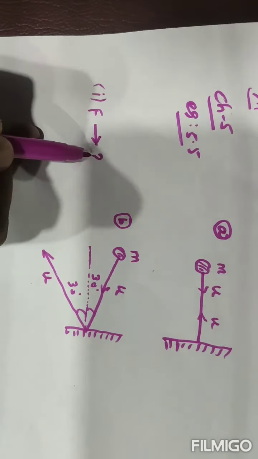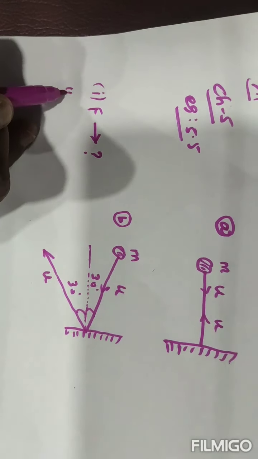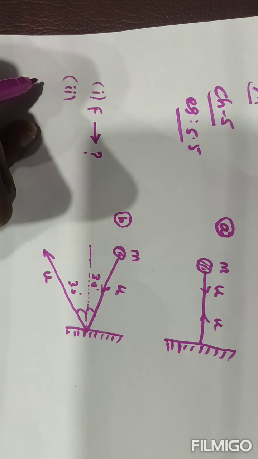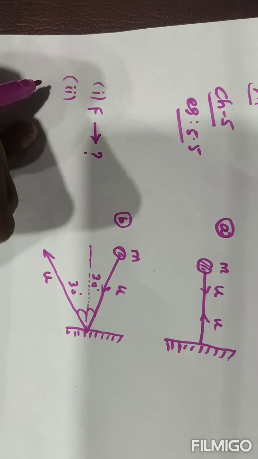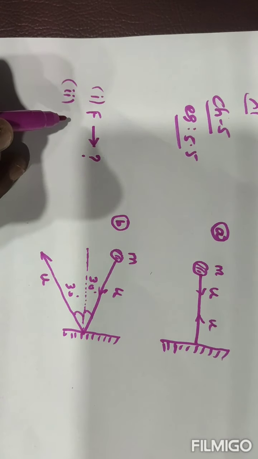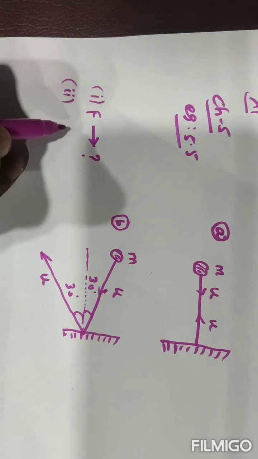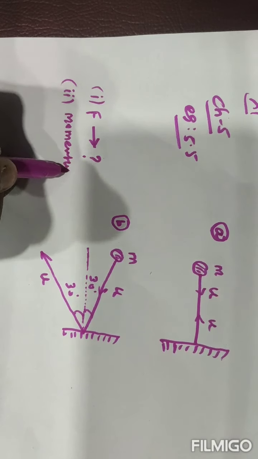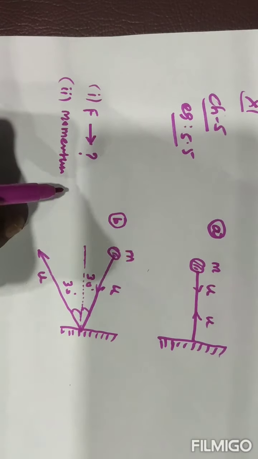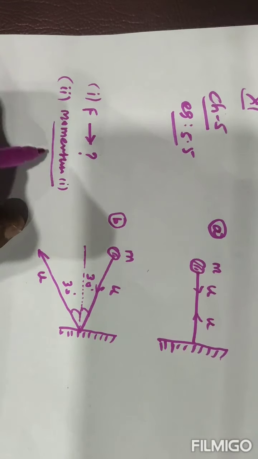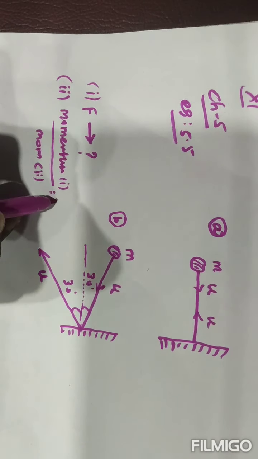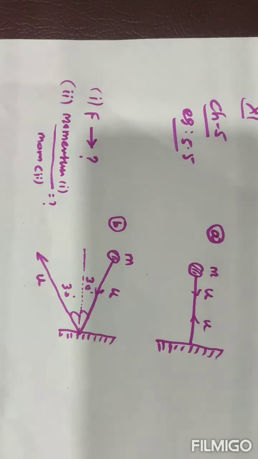The second thing they are asking is the ratio of magnitudes of impulses imparted to the balls by the wall. Impulse ratio means the momentum change ratio: the change in momentum in the first case divided by the change in momentum in the second case. So this is the second question.